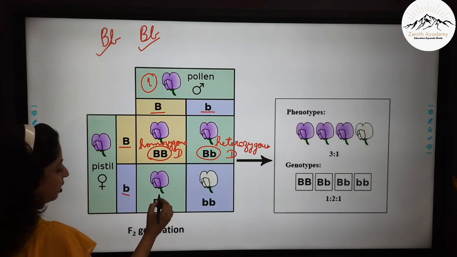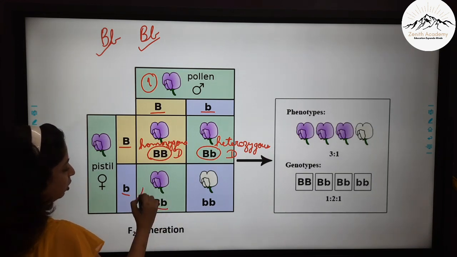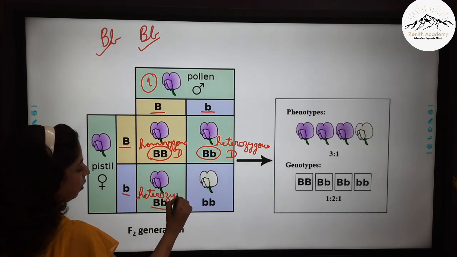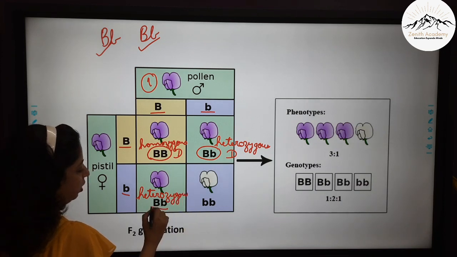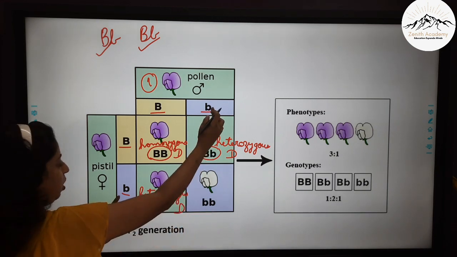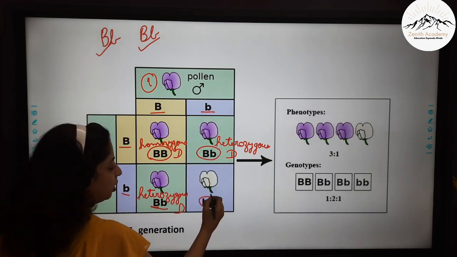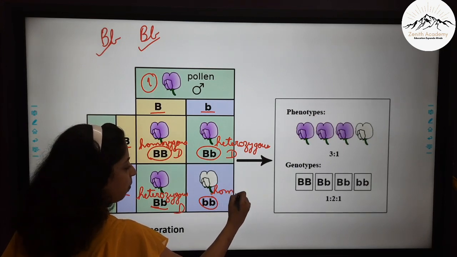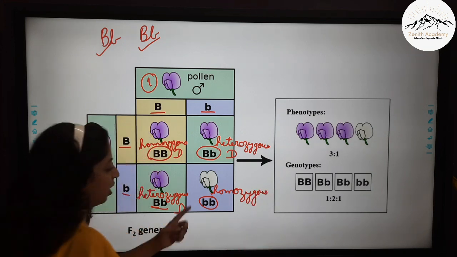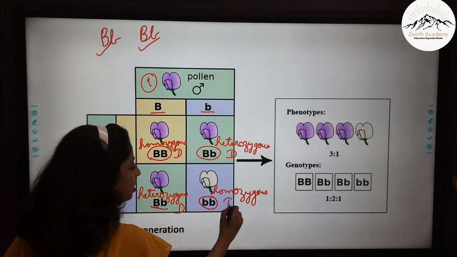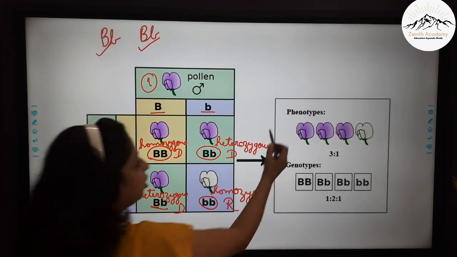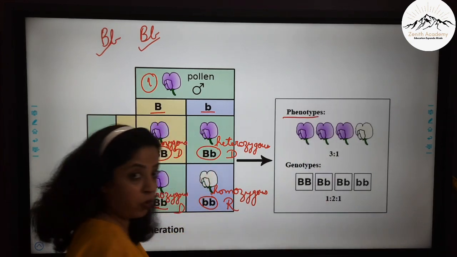Here also you can see one capital B and one small b. So this is also heterozygous, and here also you can see one dominant. So heterozygous dominant. But here you can see one small b and one small b. So both are small b. So it becomes homozygous. But here you should see that both are recessive. So this is homozygous recessive.